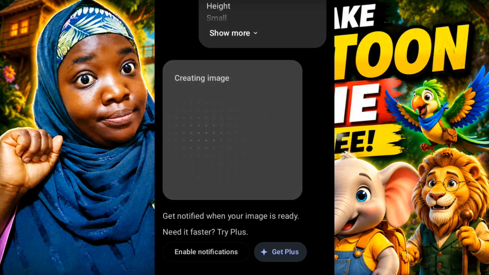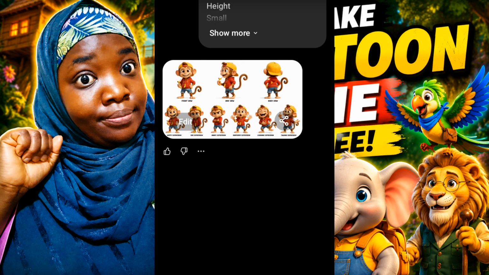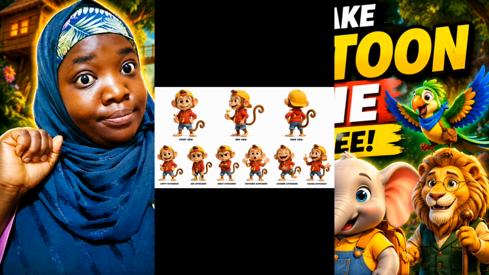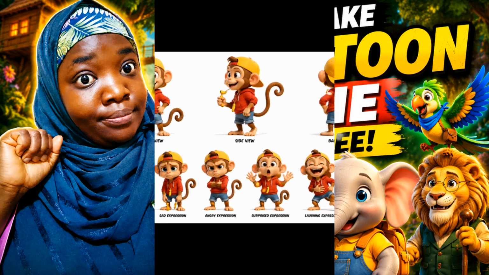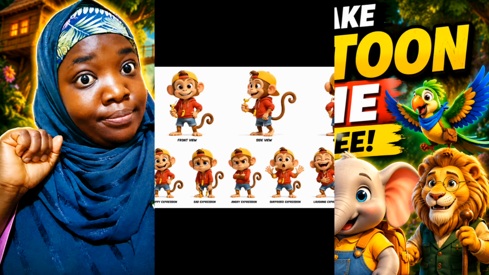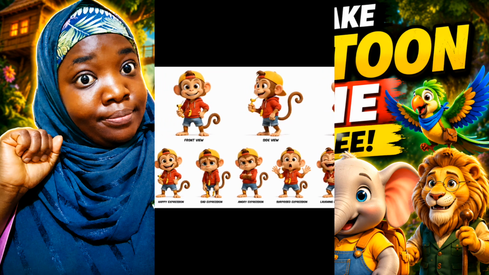using these images. Now my second character sheet for the monkey, for Mimi the monkey, is ready, and you can see the front view, side view, back view, all of the emotions are present in this character sheet. So I'm just going to go ahead and click on it to have a proper look. Now you can see it properly with all the emotions, sad, happy, and this will guide the AI that I'm going to use to generate my images for this cartoon movie.